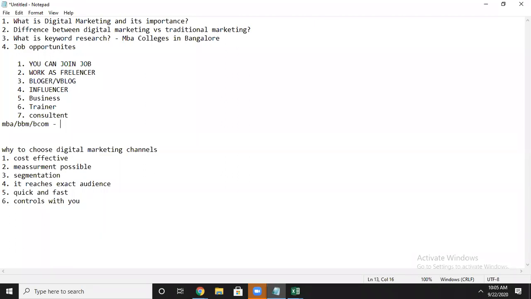Marketing is different and sales is different. The sales team will take care of the conversions, but the marketing team has to take care of generating the leads. As a digital marketer, you have to focus on generating more and more leads and how to make them convertible. Converting them is taken care of by the sales team.